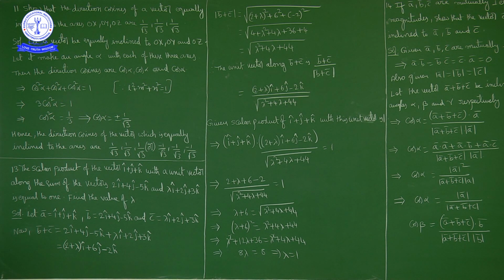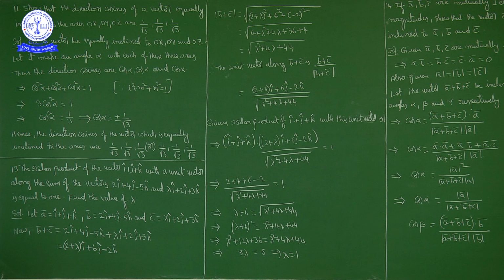Let a vector be equally inclined to OX, OY, OZ, meaning making equal angles with the x-axis, y-axis and z-axis. Let it make an angle alpha with each of these three axes. Then the corresponding direction cosines are cos alpha, cos alpha, cos alpha.